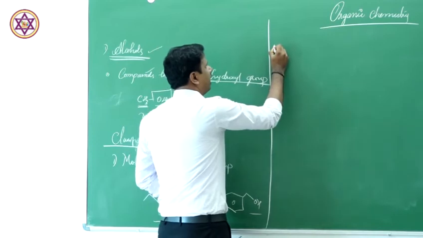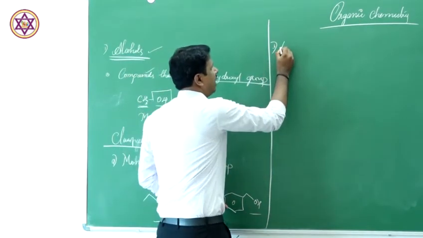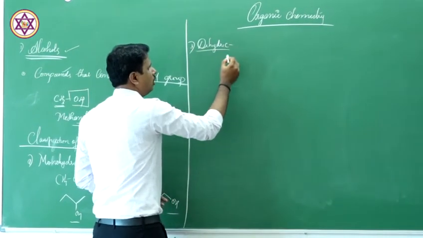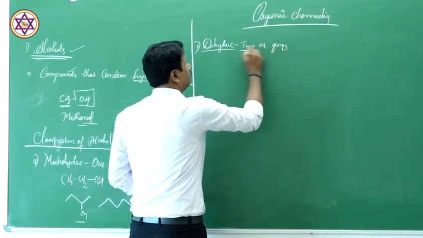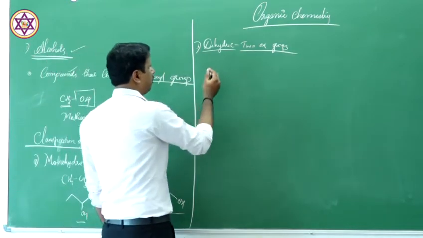Then we have, this is A, we'll write, this is B, dihydric. Dihydric alcohols contain two OH groups, two hydroxyl groups. Let us try to write the example here.